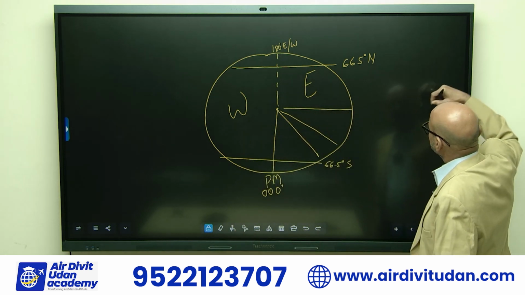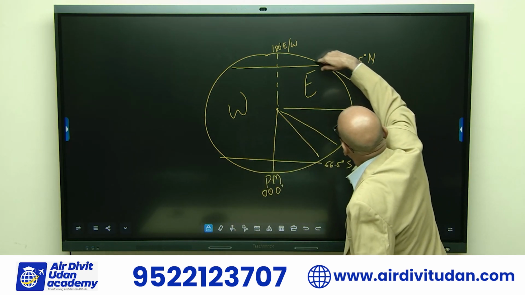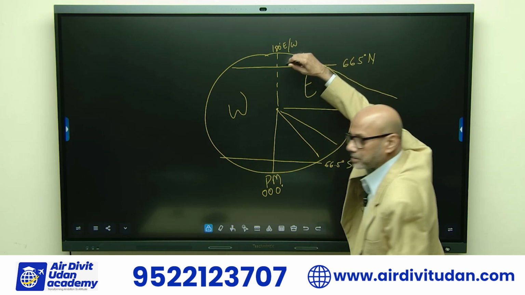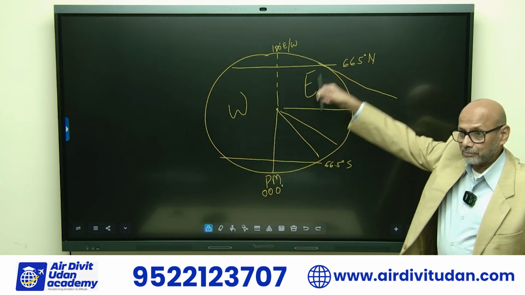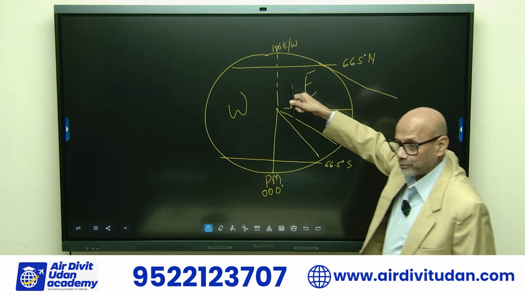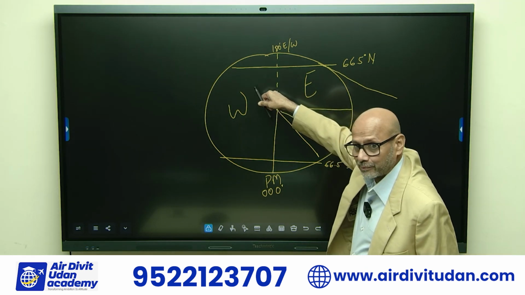The sun rays are not reaching the north part because the earth, which we have shown here straight, is actually inclined by 23.5 degrees.